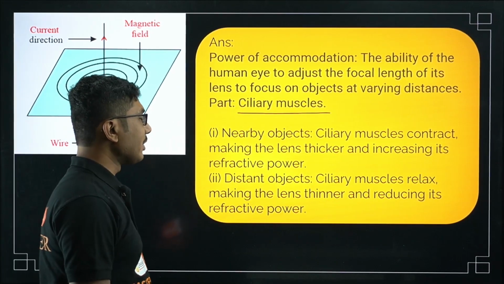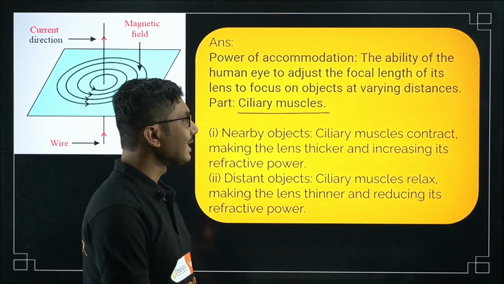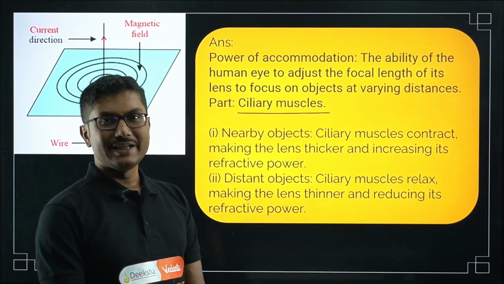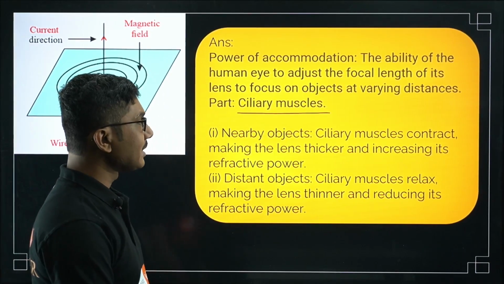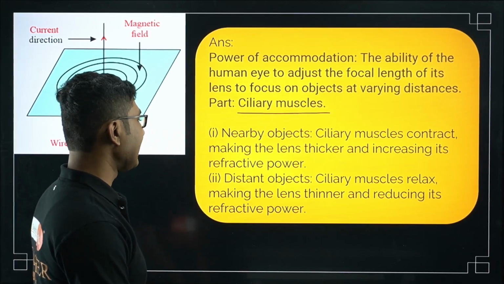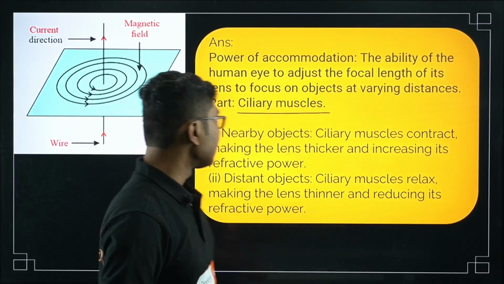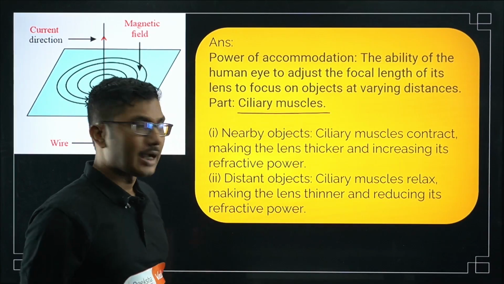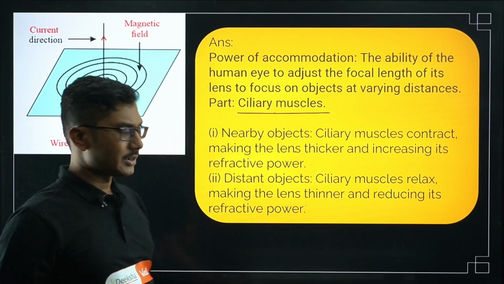How do we see nearby objects? Ciliary muscles contract, making the lens thicker and increasing its refracting power. That is how we see nearby objects clearly. For distant objects, ciliary muscles relax, making the lens thinner and reducing its refracting power. So that is how we see distant objects. This is the standard answer. 3 marks, I think this is 0.5, this is 0.5, 1 and 1. This is how the 3 marks are distributed.